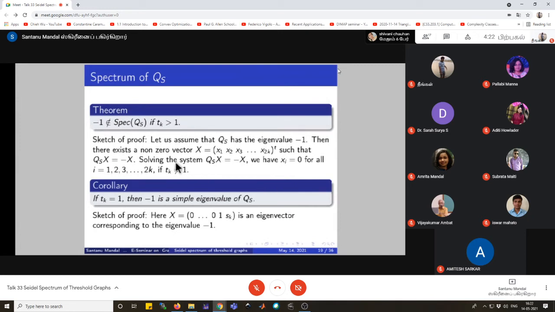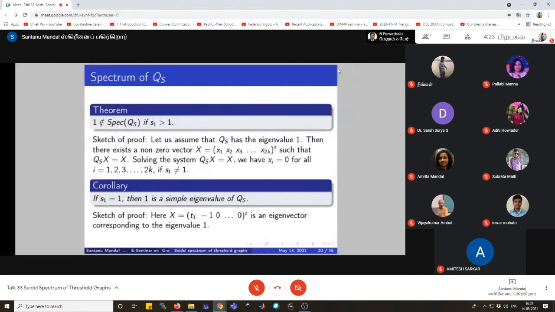As a corollary of this theorem, we can state that when Tk is equal to 1, then minus 1 is a simple eigenvalue of QS. To prove this, we see that the eigenvector corresponding to the eigenvalue minus 1 looks like this: x equals 0, 0, 0, and the last two entries will be 1 and sk. Any other eigenvector corresponding to the eigenvalue minus 1 will be a constant multiple of x. So the multiplicity of the eigenvalue minus 1 will be simple. So we can say that when Tk is 1, then minus 1 is a simple eigenvalue of QS.